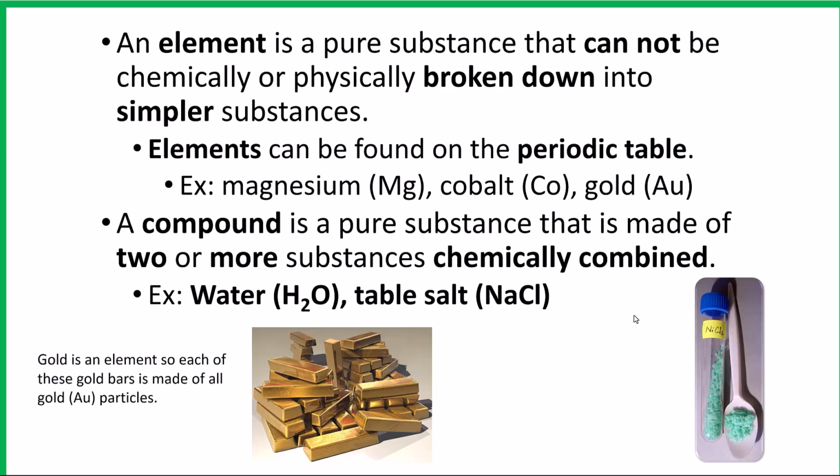Gold is an element. So each of these gold bars is made of all gold particles, and the symbol for gold is Au. Nickel chloride is a compound because it's a combination of nickel, Ni, and chlorine, Cl. Those two elements are chemically combined to create this compound, which is a pure substance as well.